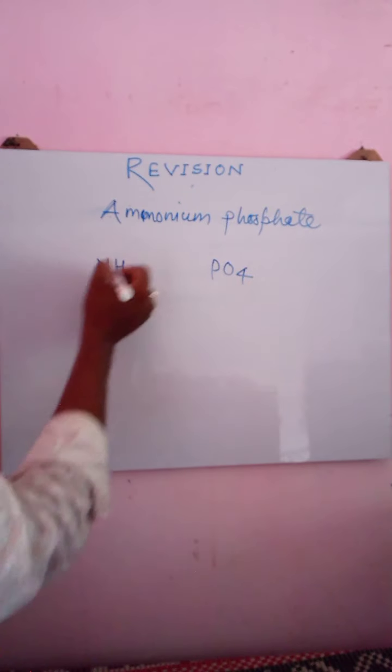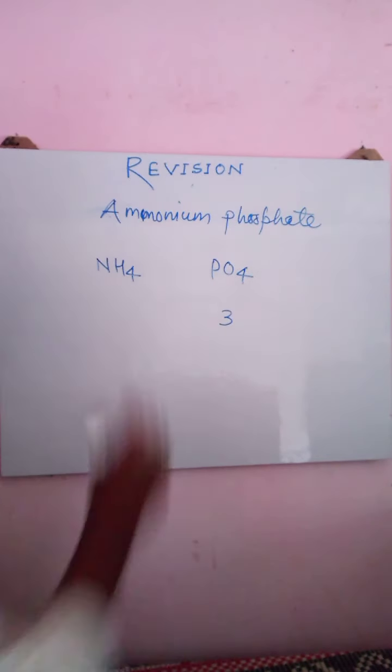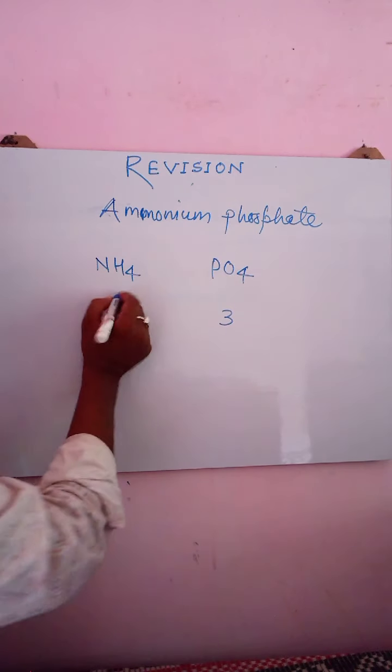We all know positively charged radicals are written on the left hand side, while negatively charged radicals are written on the right hand side. Same thing I have done here. NH4 plus means positively charged, and PO4 is 3 minus. It contains 3 minus charge over it, so valency of phosphate will be 3. The valency will be written just below the respective radicals. Phosphate radical valency is 3, I am writing 3 here. Ammonium radical valency is 1.